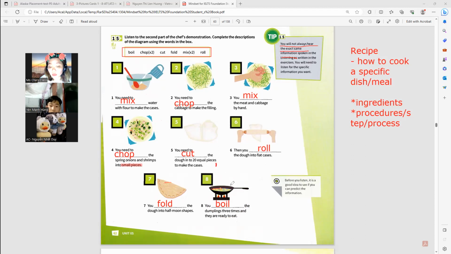We cannot start with 8 and then 2 and then 1 and then 6, meaning we cannot put them in the correct order, or else the cooking will be a disaster, right? So that's why when we talk about a recipe, it is always followed by a certain procedure, a process, or steps. Roy?